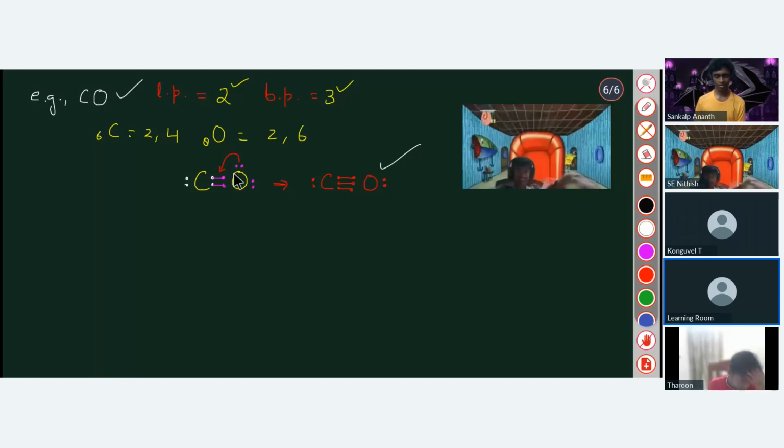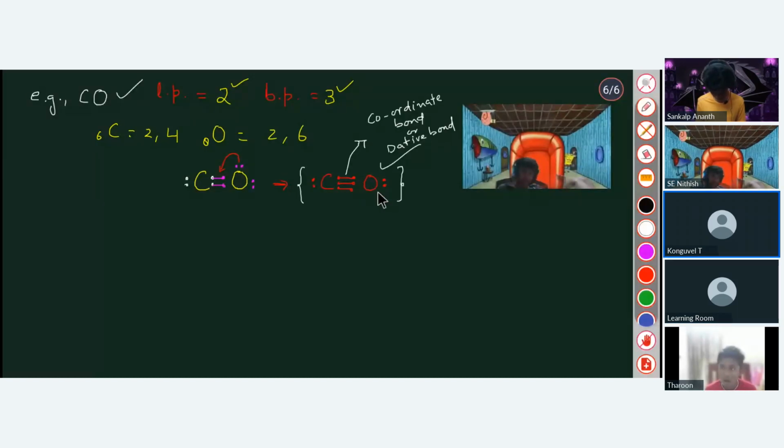Actually, oxygen is giving 2 electrons to this carbon. This is another special type of bond formed here, known as a coordinate bond, or dative bond. This is very important. I think it will not be in your syllabus, but you have to remember that when one atom donates its electron pair and it is then shared by both, this type of bond is known as a coordinate or dative bond. This is only because they are both completing their octet.